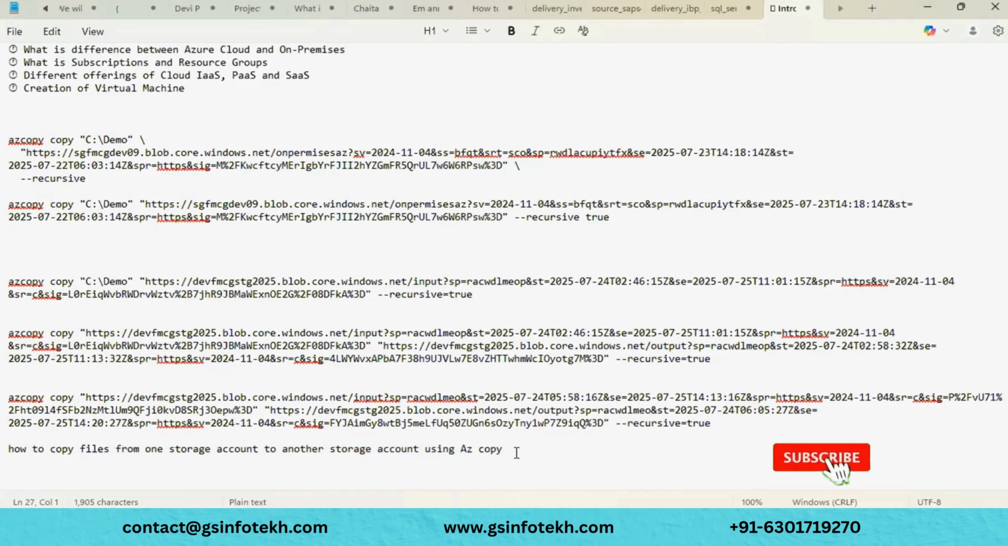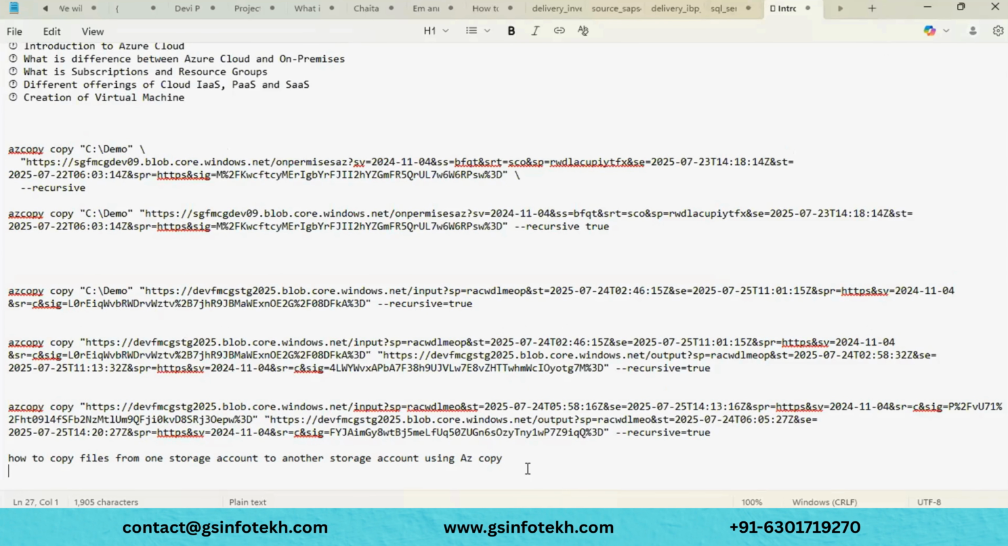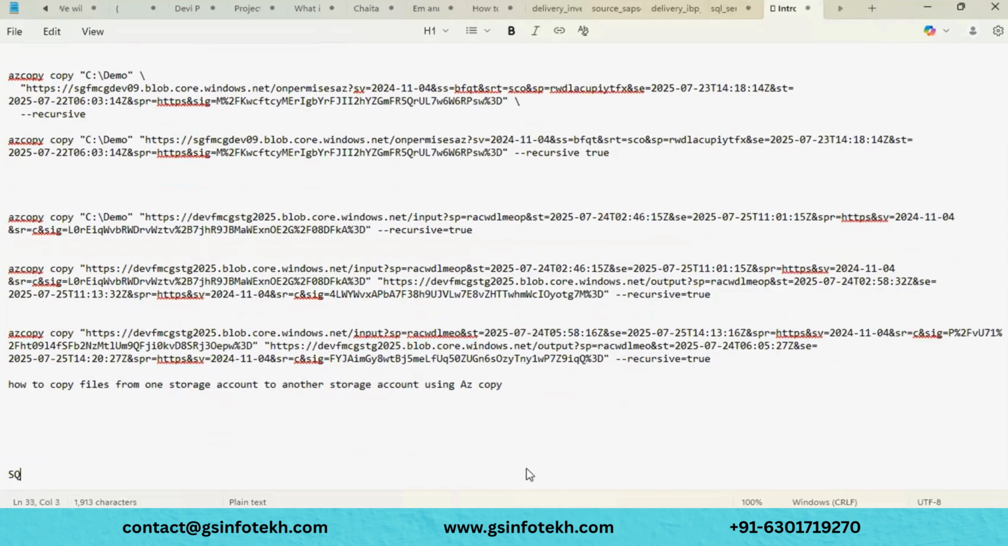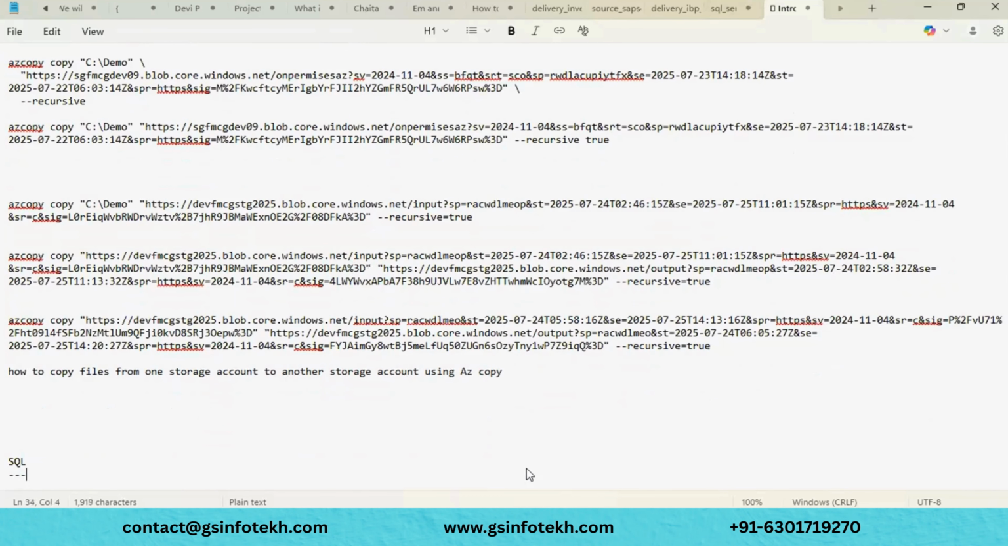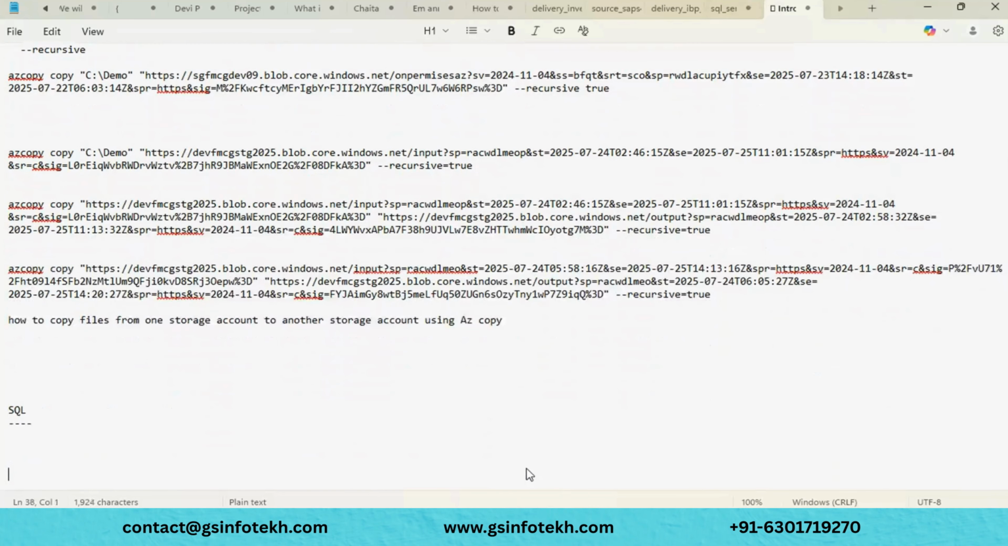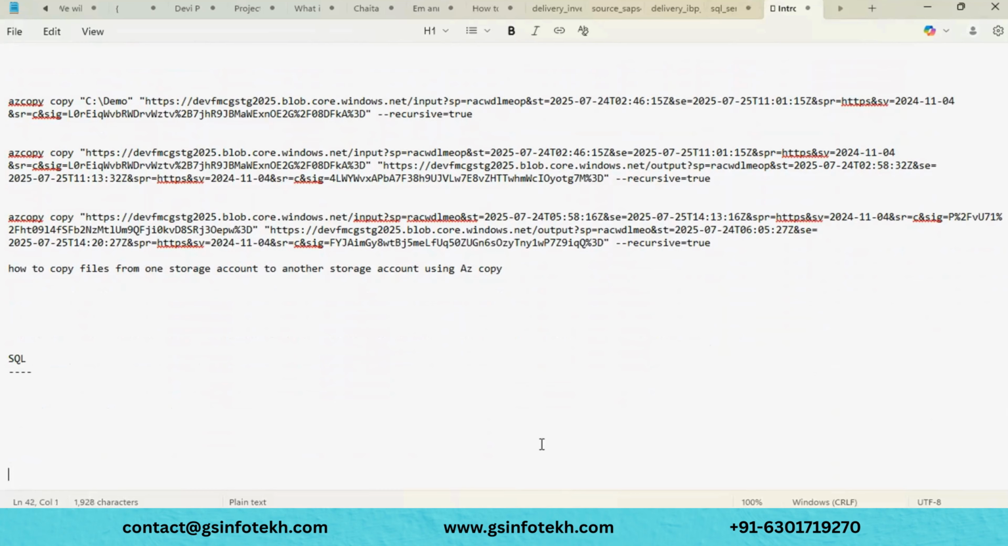Okay, let's pitch into the SQL part. We'll discuss more on SQL. We have already seen how to create the databases, and now we will see how these databases are utilized, what the purpose is, when this SQL journey started, and why we need this SQL. We'll see one by one.